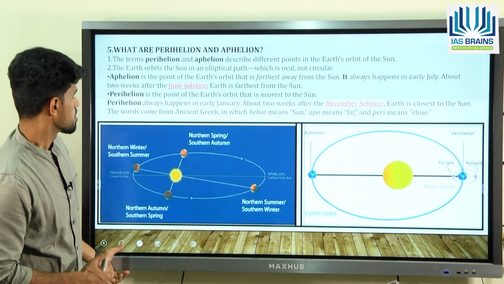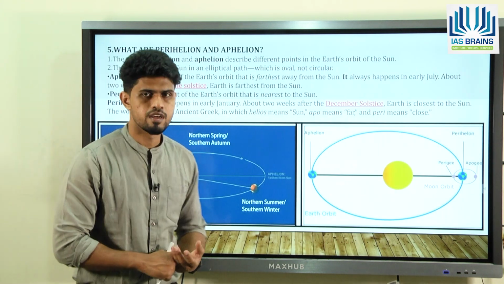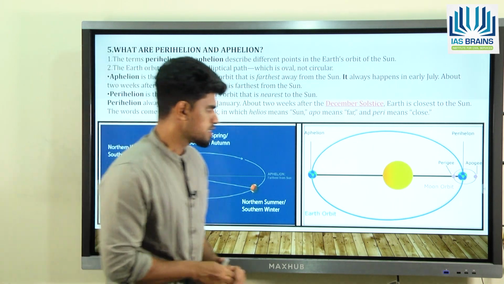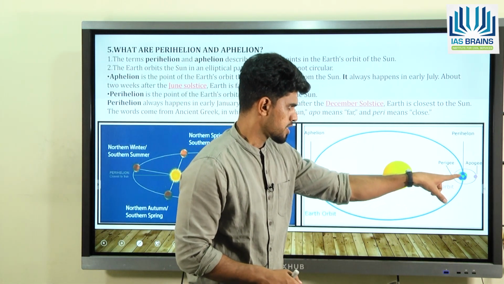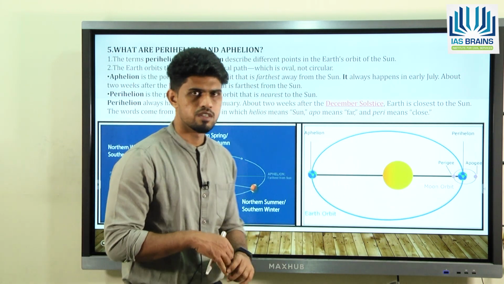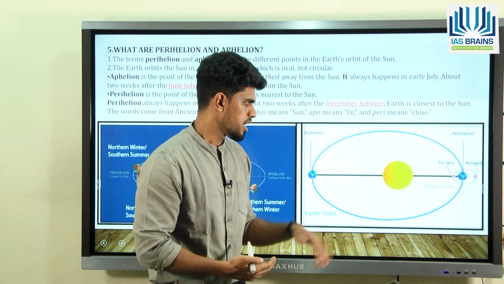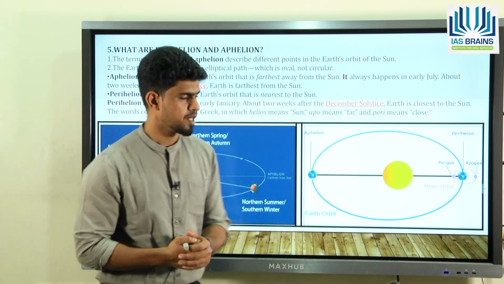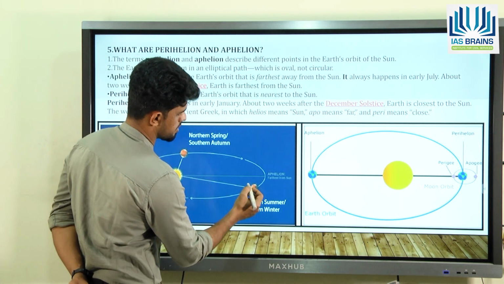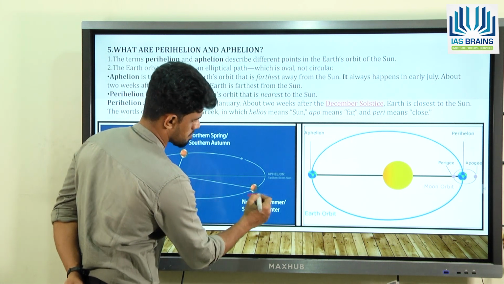Okay. So further you can see the perihelion and aphelion. What are these terms called perihelion and aphelion? Let us say the earth is going around the sun. Now the orbit of the earth around the sun is elliptical, right? Now since it is elliptical, there are 2 points. In the first point, the earth is away from the sun.